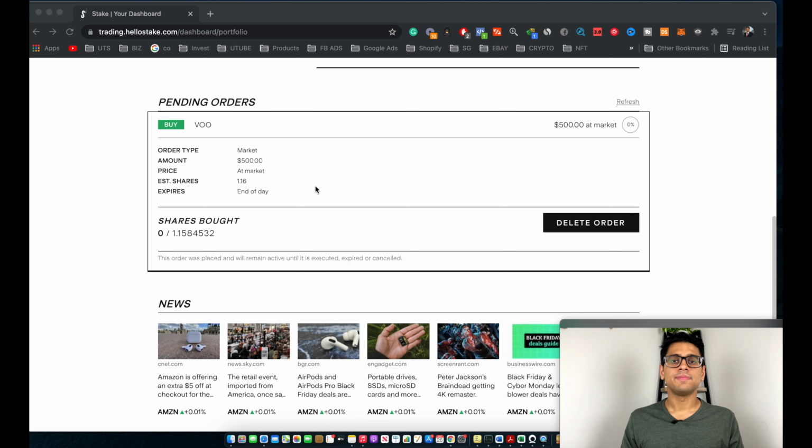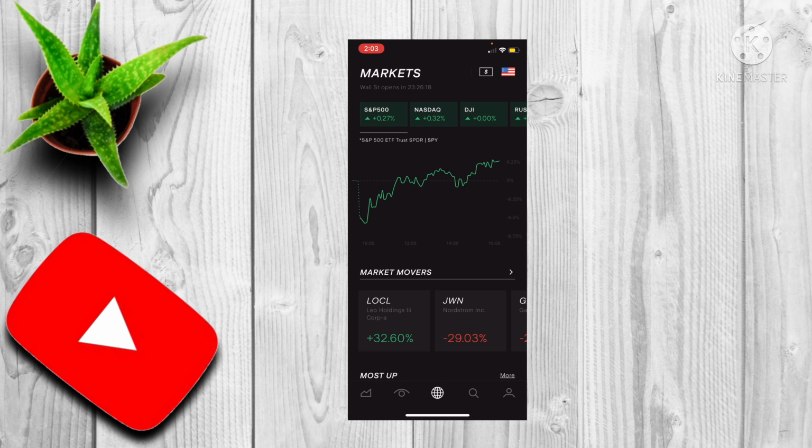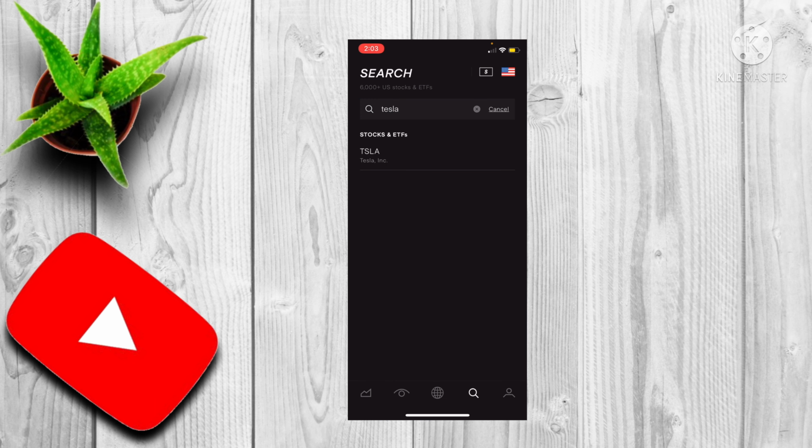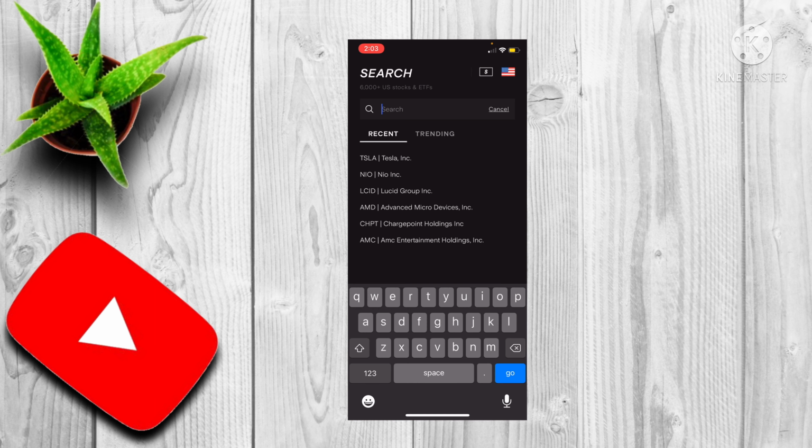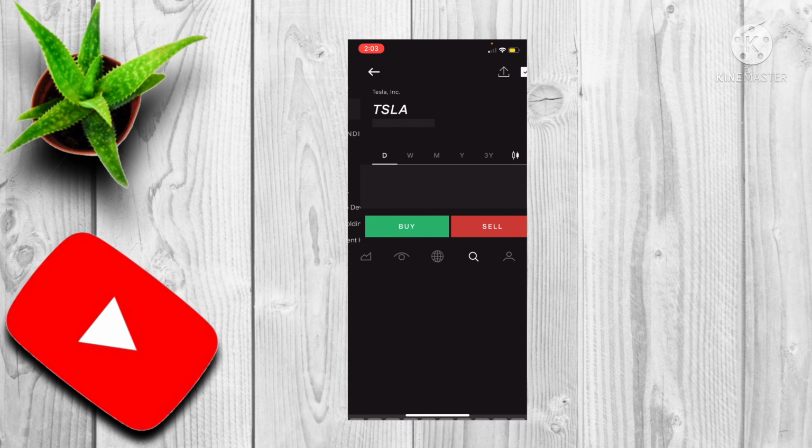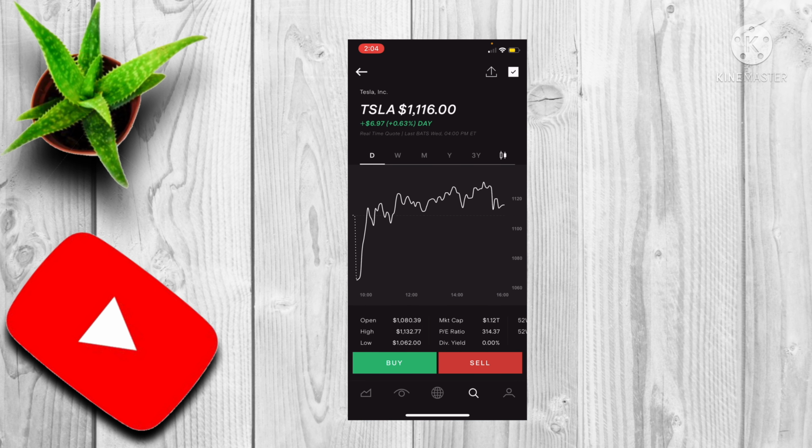And now I will be showing you guys how to buy shares using the Stake mobile application. Okay, perfect. So as you guys can see, we're currently on the home page on the Stake application. The first thing we need to do to purchase a stock is click on the search option over here, and then you type in the stock which you want to purchase. So let's just say in this case, I want to buy some Tesla stock. As you can see, I'm on the home page for Tesla stock.